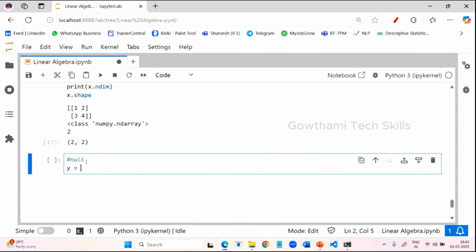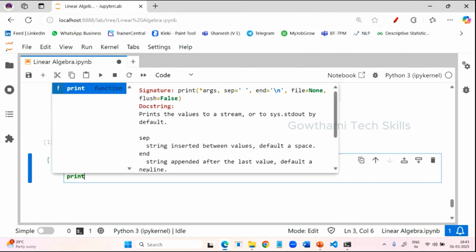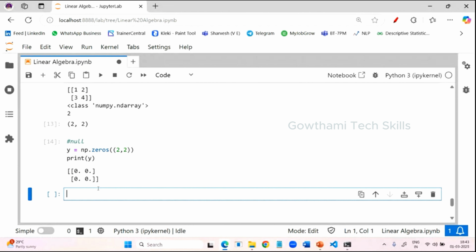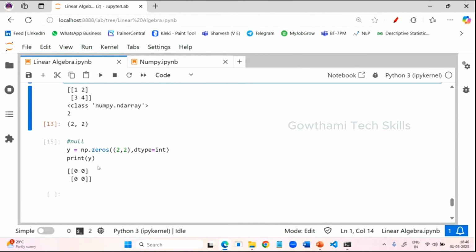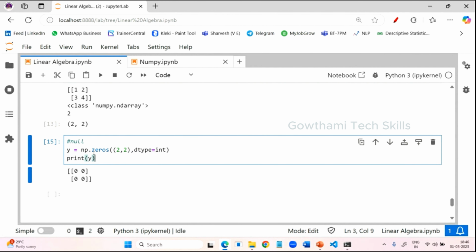y is equal to, from the NumPy library, we have a function called zeros. You should provide the dimensions. I want a 2 by 2 matrix with all zeros. So print of y, you can see you will get null values. Usually it will give float values. Then, as I said, you should typecast it using dtype is equal to int. So for zeros, you have to use the zeros function.